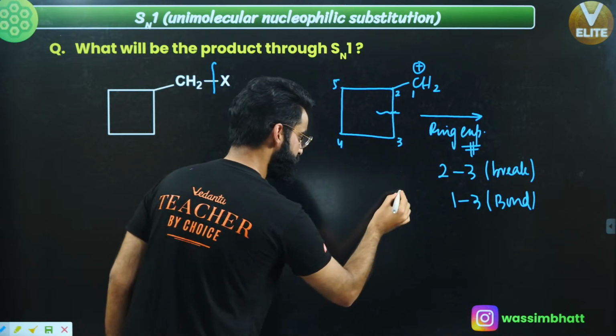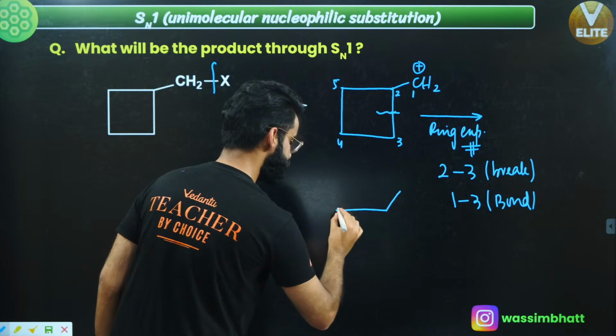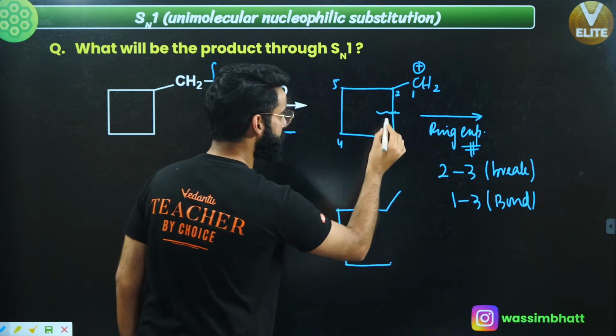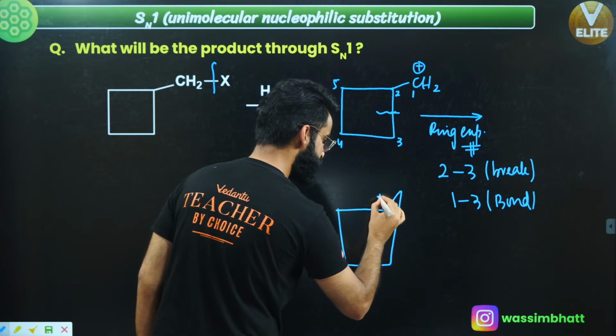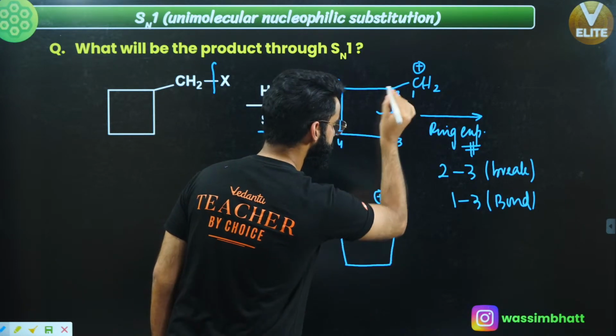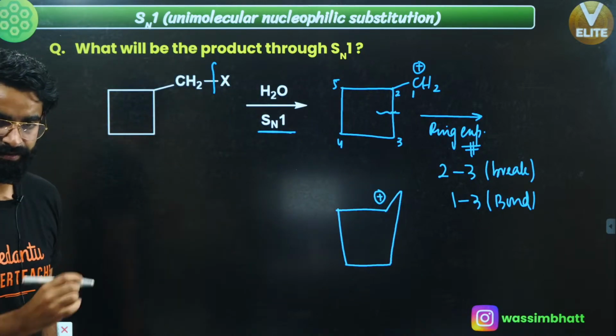The ring expansion which I'm showing you over here is going to be like this. I'm going to break this 2,3 bond and make this 1,3 bond, and eventually there'll be a positive charge on this carbon right here at carbon number 2. As simple as that, right?